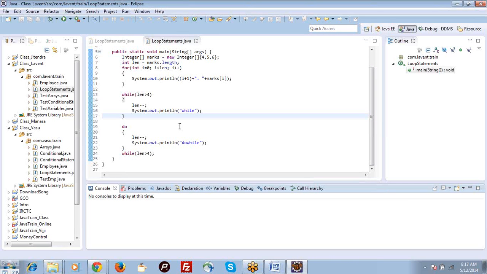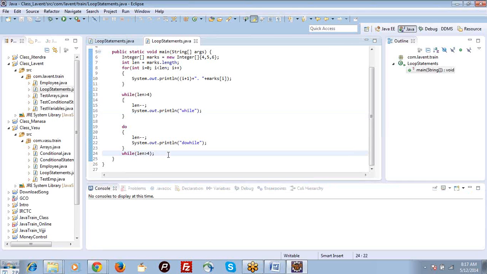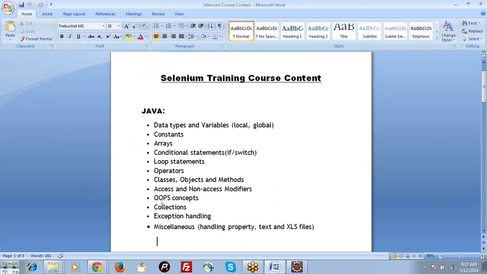Now in Java, to iterate the list, there is one more way, which is called iterator. We will discuss it in collections. In the collections topic it will definitely come, and I will explain it there. Now we will look at operators.